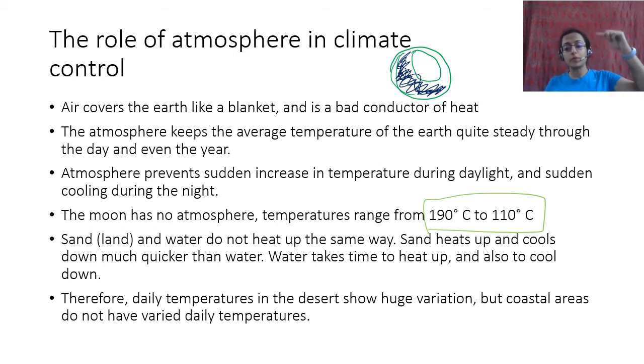So the daily temperature in the desert shows a huge variation, but on the coastal areas it is not that high because of the water.